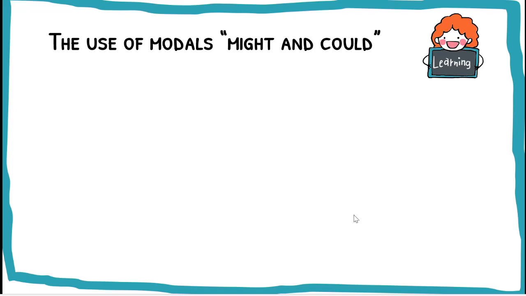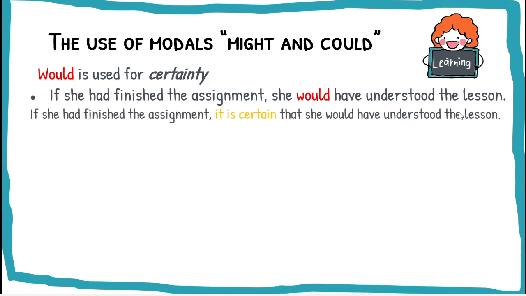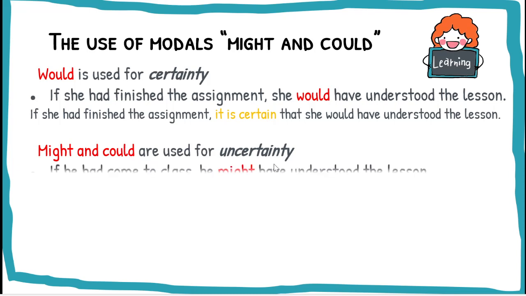Well, we can also use modals. We can use might and could instead of would. Would is used for certainty. If I say, if she had finished the assignment, she would have understood the lesson, it means it is certain that she would have understood the lesson. So this is would, and might and could are used for uncertainty.